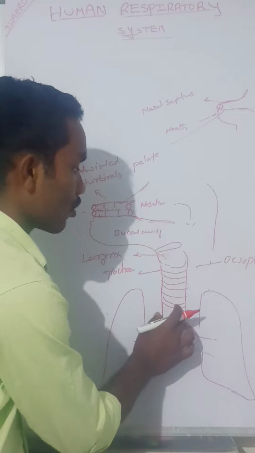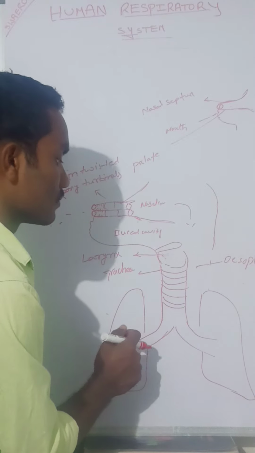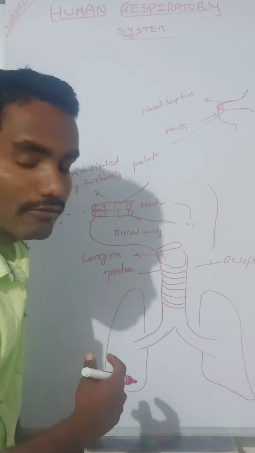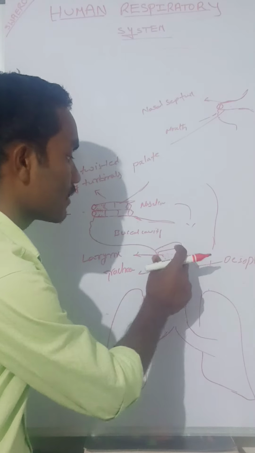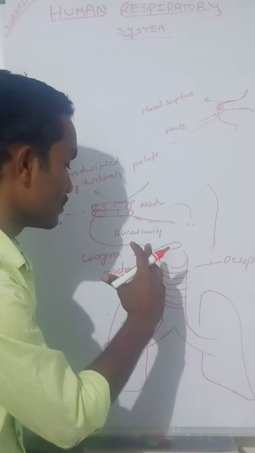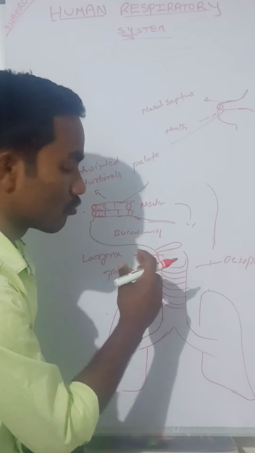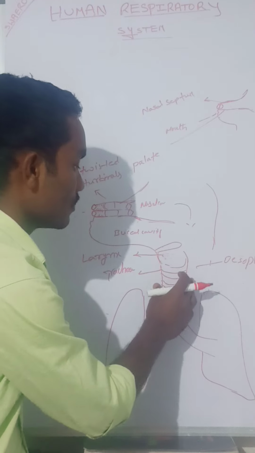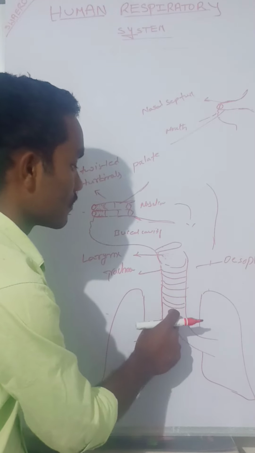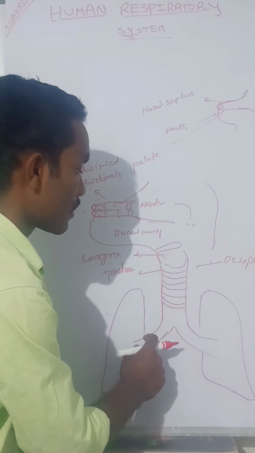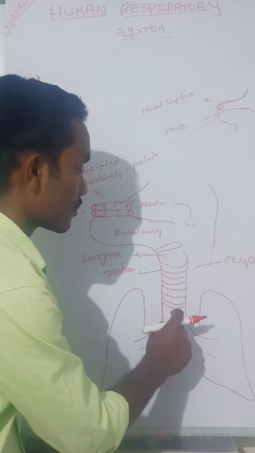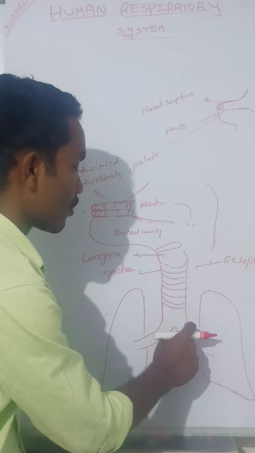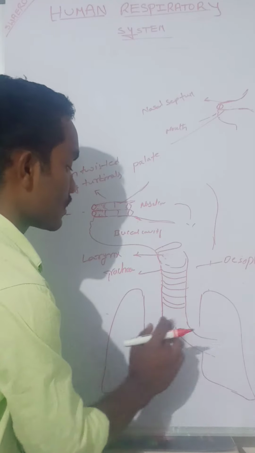At the fifth thoracic vertebra, you already know that our vertebral column has 26 vertebrae. The neck has 7, and the thoracic region has how many? 12 thoracic vertebrae. At the fifth thoracic vertebra, the trachea divides into two separate primary bronchi. Each primary bronchus enters its respective lung.